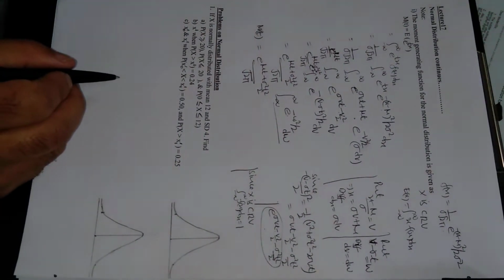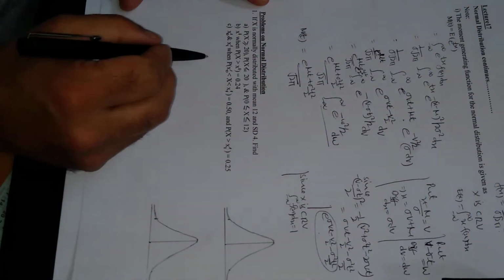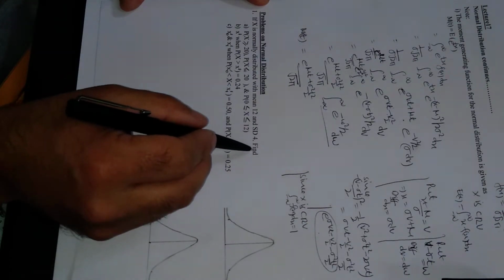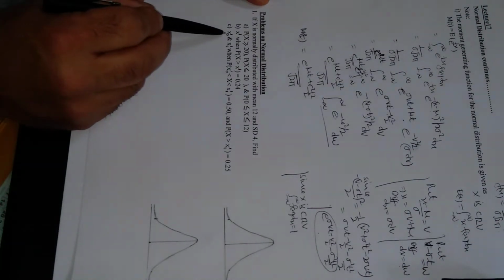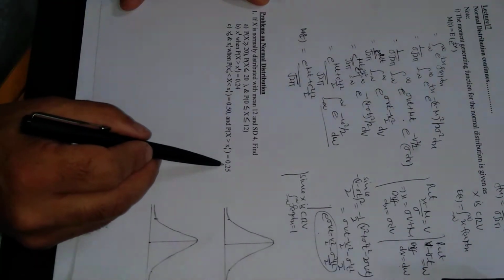Now I'm going to solve some problems on normal distribution. The first problem: if x is normally distributed with mean 12 and standard deviation 4, find these probabilities. Probability x greater than or equal to 20, less than or equal to 20, and between 0 and 12. We have to find x dash when this probability is equal to 0.24. We have to find x naught dash and x1 dash when this probability is 0.5 and this probability is 0.25.